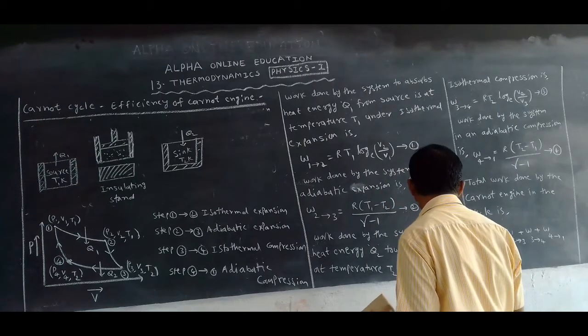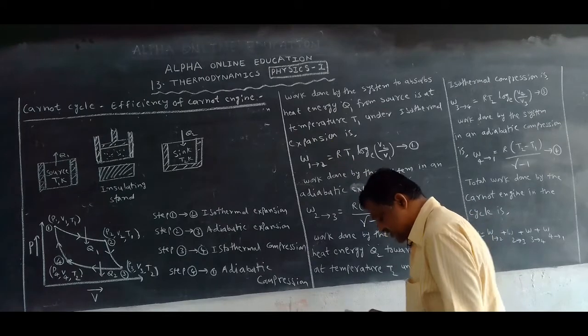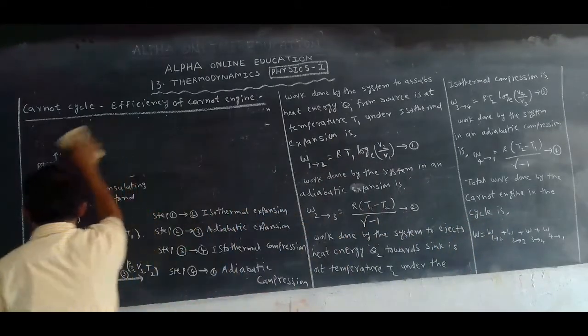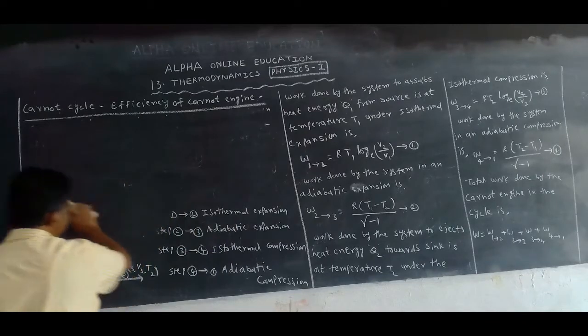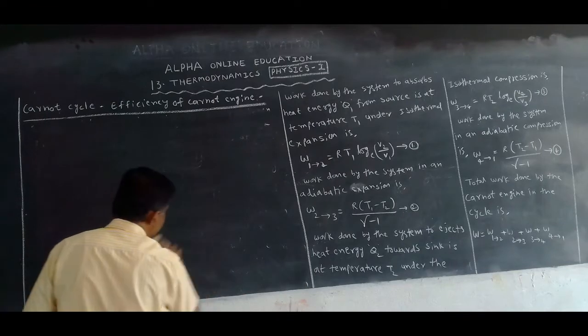Now we want to derive the work done by the Carnot engine, and after that the efficiency. Now let us see how we can derive the equation. It is a lengthy problem, so all of you take this step by step.